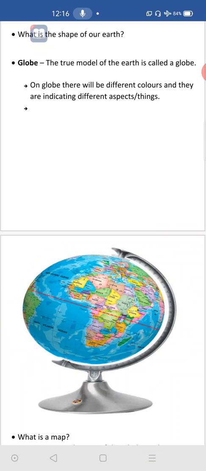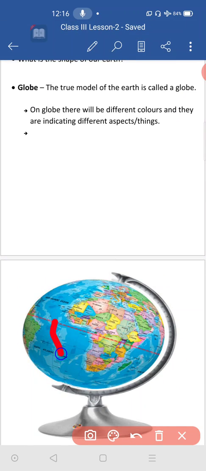Yes. So you can see this sky blue color, it is considered as water bodies. These are the water bodies existing on our earth. And what they have given in the different colors here, these are all land areas.